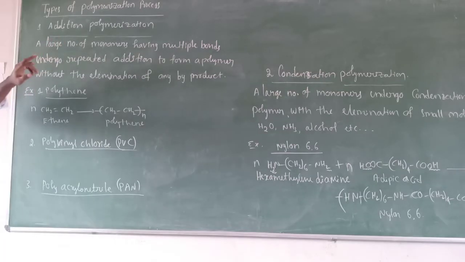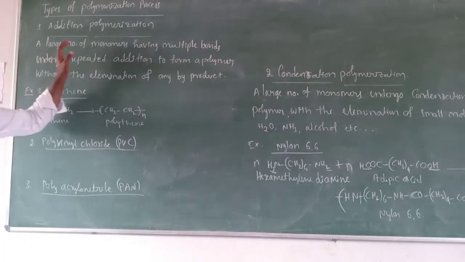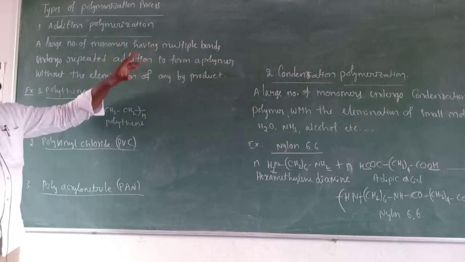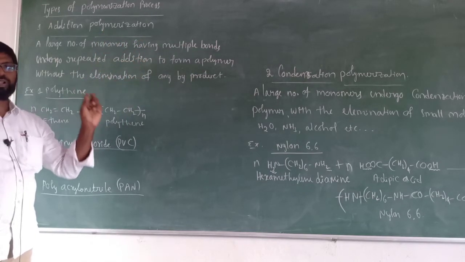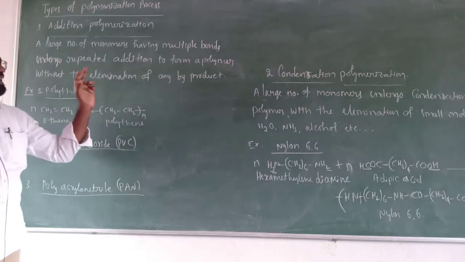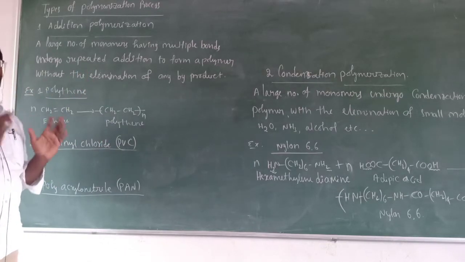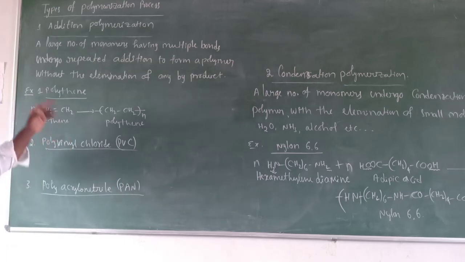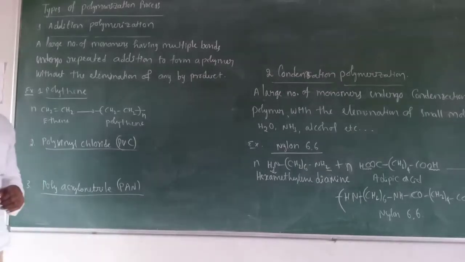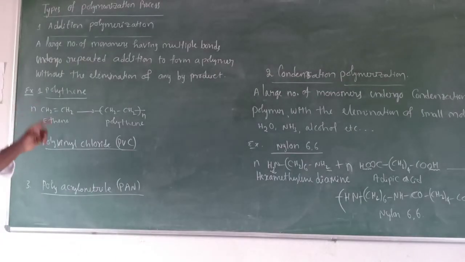Addition polymerization means a large number of monomers having multiple bonds, here multiple bonds means double bonds or triple bonds, undergo repeated addition to form a polymer without the elimination of any byproduct. Once again I am repeating the definition.